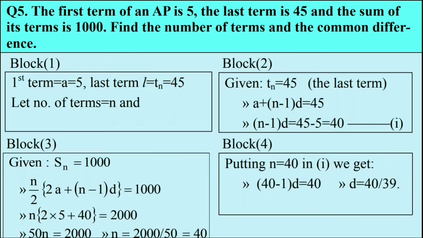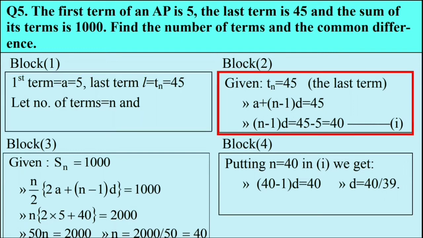Let's take another question. Question number 5. The first term of an AP is 5, the last term is 45, and the sum of its terms is 1000. Find the number of terms and the common difference. Let's observe the first block. According to the question, the first term a is equal to 5, the last term l, which can also be represented with tn, is equal to 45, and the number of terms we assume is n.